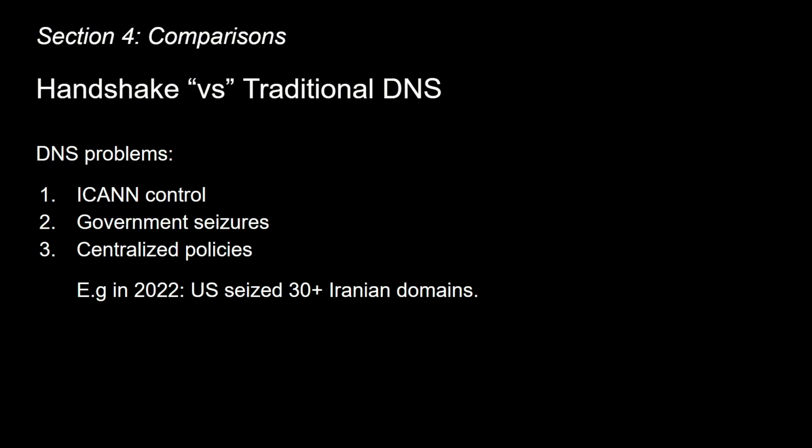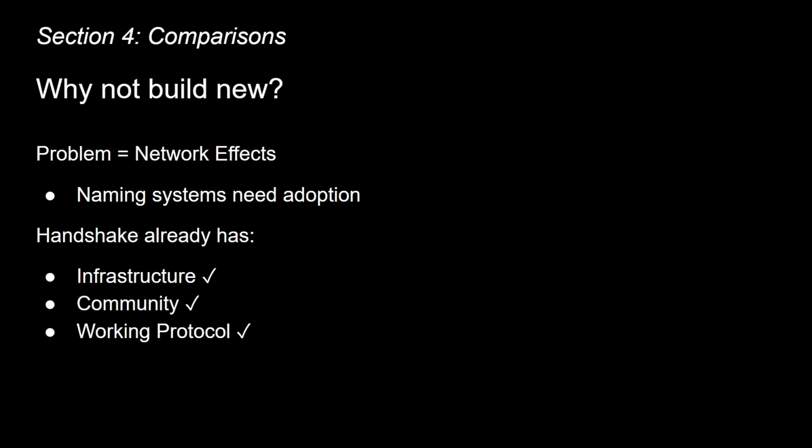Versus traditional DNS. This one's a bit easier. Traditional DNS is controlled by ICANN, which is subject to government pressure. Just for example, in 2022, the US government seized over 30 domains related to Iranian press organizations. An AI agent operating globally cannot have its identity subject to any single government's jurisdiction. That just wouldn't make sense, would it?